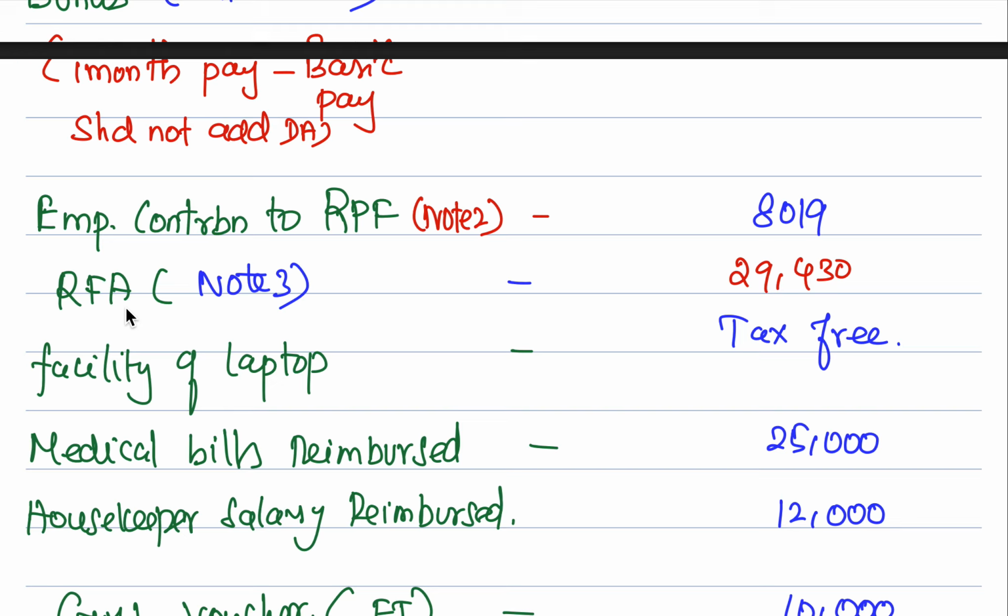RFA, this is also a bigger one. Rent-free accommodation. We know the provision, right? First we need to calculate salary, and RFA means salary with 6 items. Then whether the accommodation is owned by the employer or leased by the employer. If owned by the employer, based on the population, 7.5% of the salary is taxable. And if it is leased or rented, there is a different provision: the lease rent or 10% of the salary, whichever is less, will be taxable.